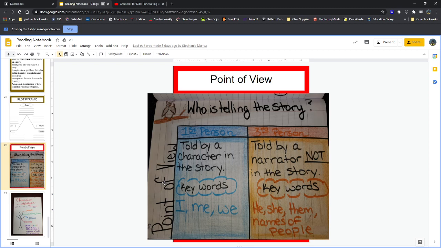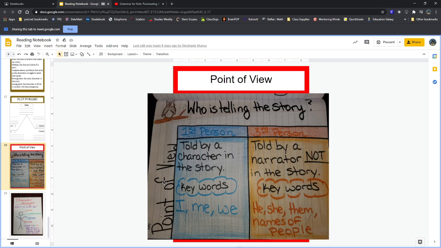Second person point of view, we don't work with a whole lot in fourth grade, but second person point of view is basically when somebody is telling you a story about somebody else. The easiest way to think about it is it's kind of like when people are gossiping about someone. Oh my gosh, did you hear what so and so said? Or did you hear what so and so did? That's second person, because they're not talking about themselves, they're talking about somebody else. But the ones that we focus on in fourth grade are first person and third person.